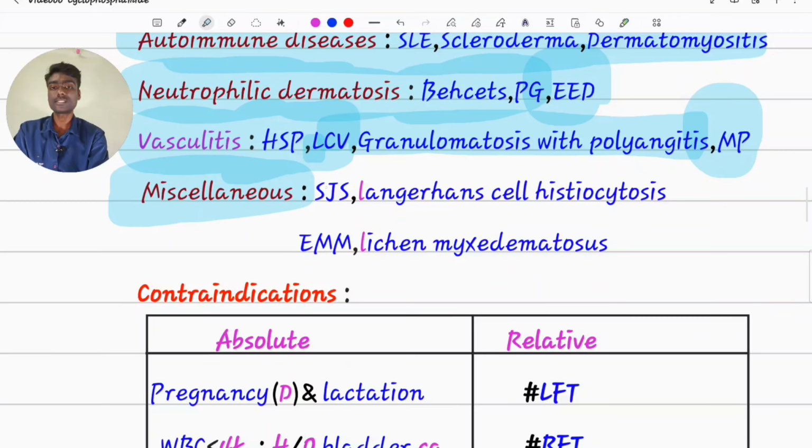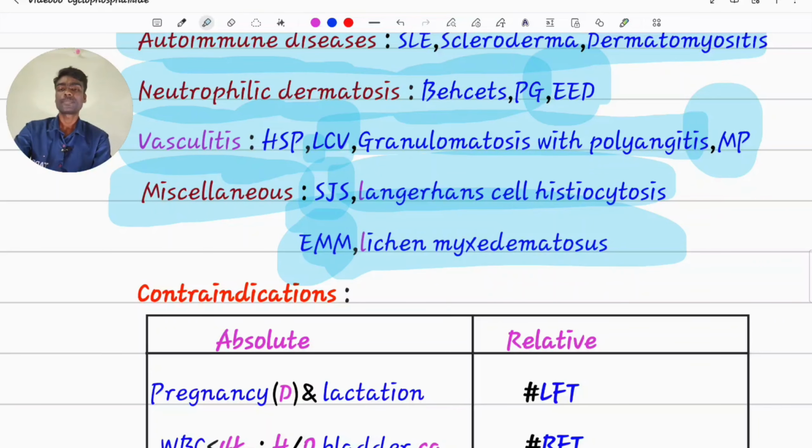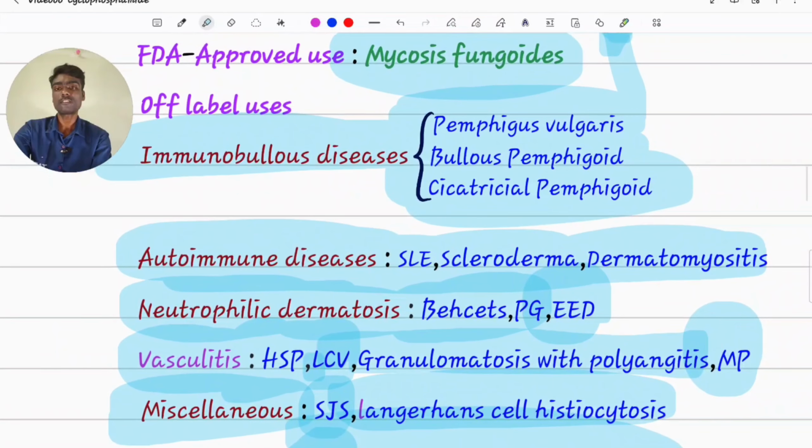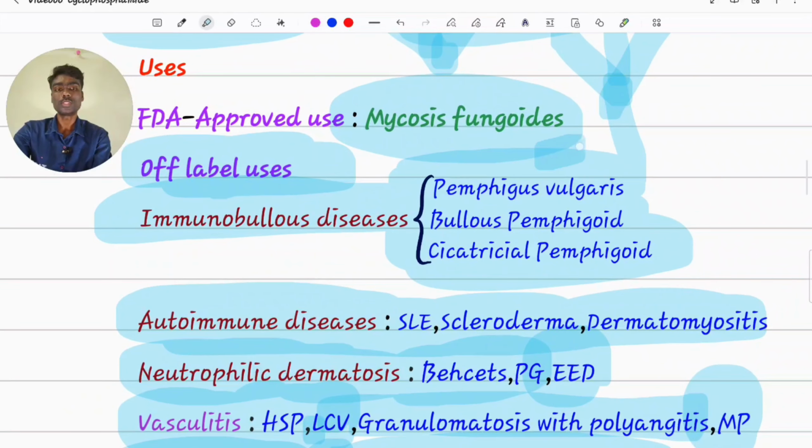Miscellaneous diseases like Stevens-Johnson syndrome, erythema multiforme major, Langerhans cell histiocytosis, lichen myxedematosus. All these are list of off-label uses. Only one FDA approved use is mycosis fungoides.